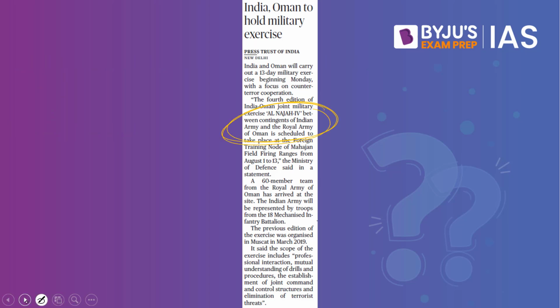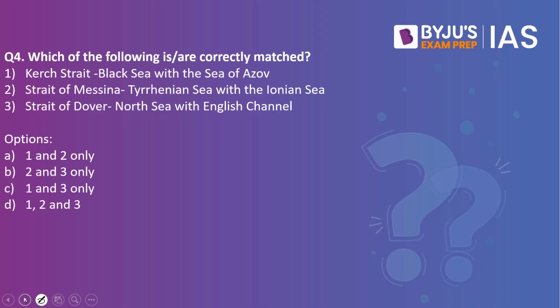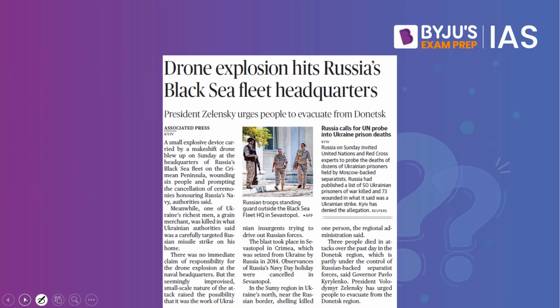Now let's look into the next practice question. Which of the following are correctly matched? We have the Kerch Strait, which is between the Black Sea and the Sea of Azov, Strait of Messina, Tyrrhenian Sea with the Ionian Sea, and Strait of Dover, which connects the North Sea with the English Channel. Which of the following are correctly matched? What we have is 1, 2, and 3. Why have we taken this practice question? Because this article in The Hindu makes a reference to the Black Sea.